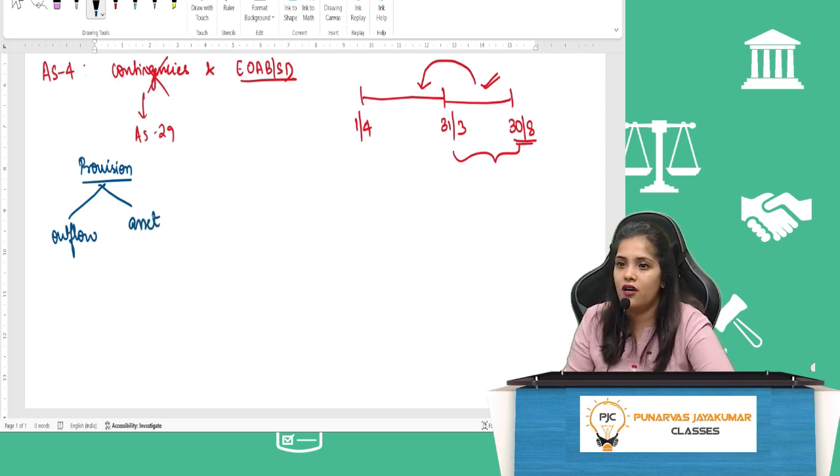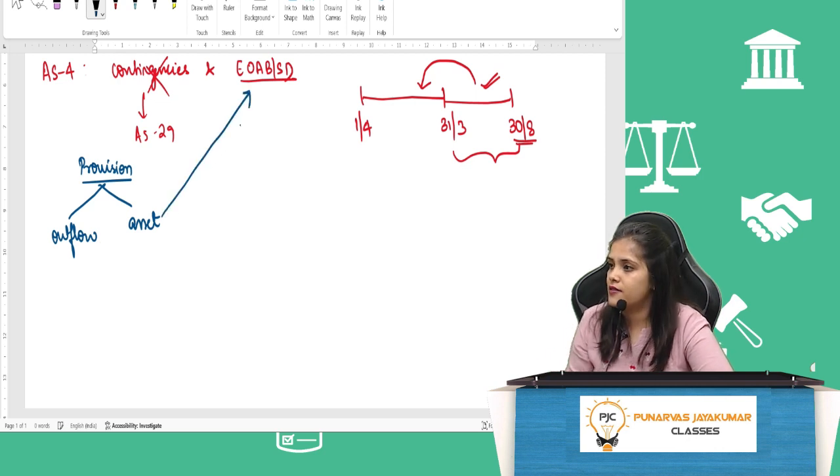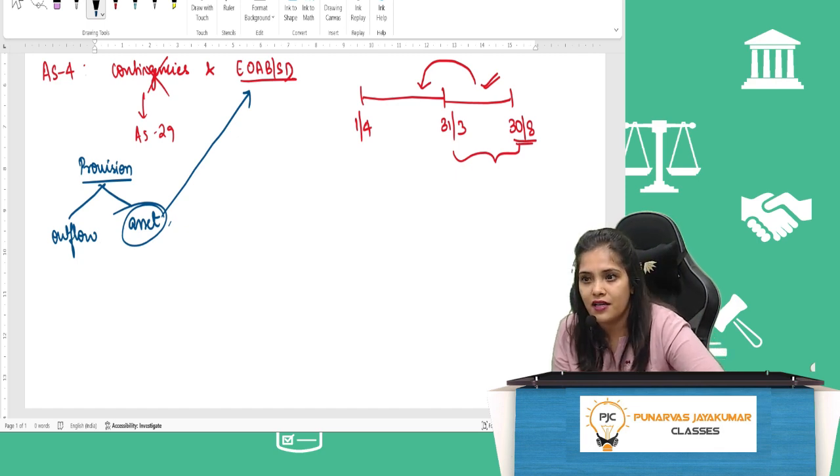Correct? Or provision for doubtful debt. They are against the asset. Okay, this talks about only this. What provisions you have to create against the asset. Okay, which asset you may not recover again is covered here. Am I clear till here?